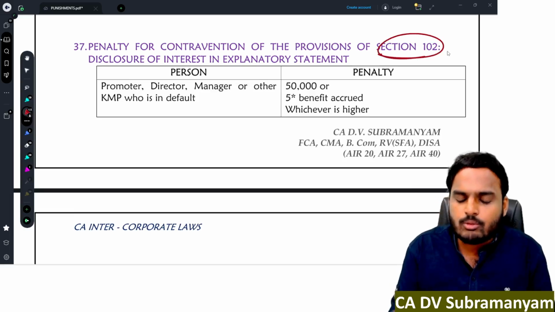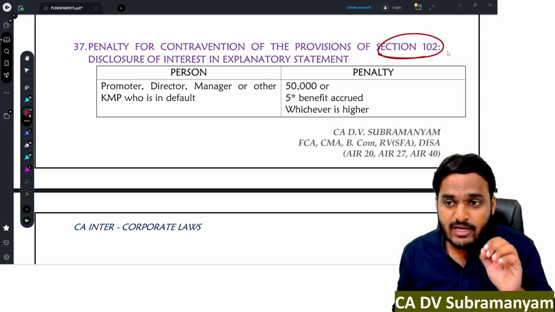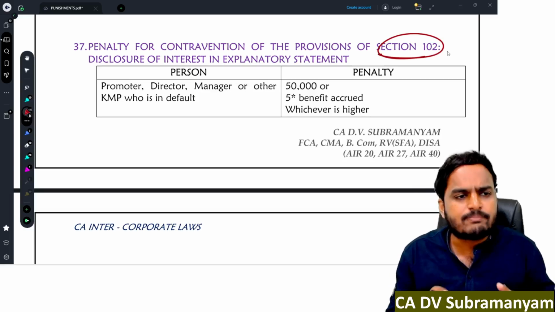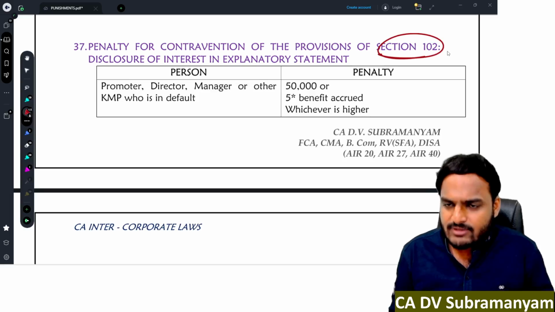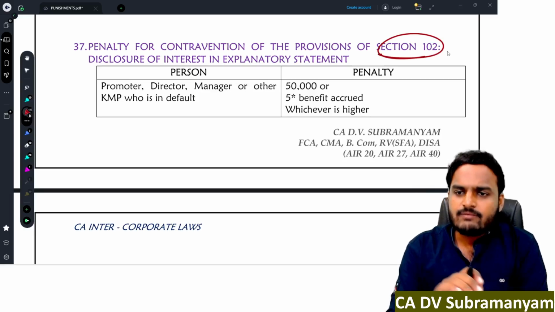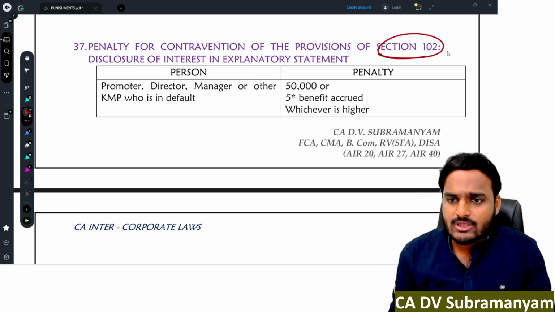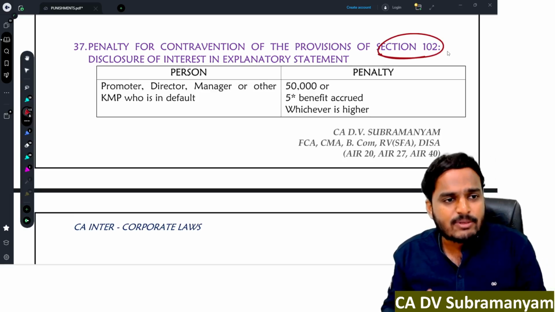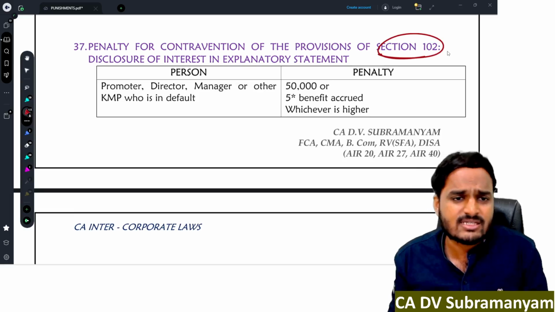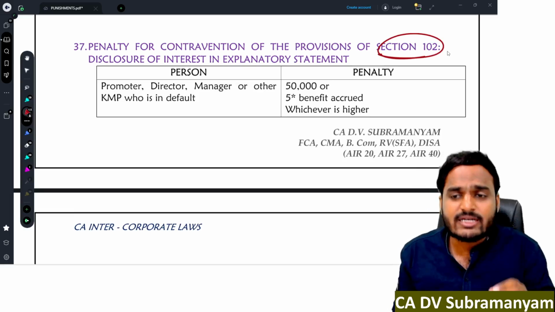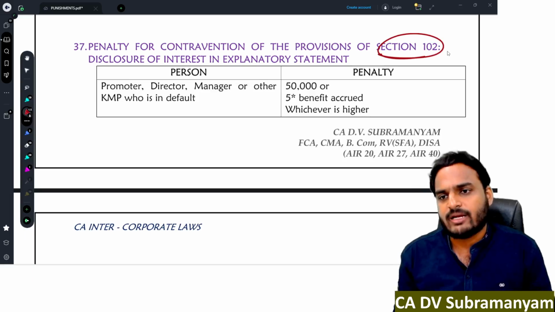Next one, penalty for contravention of the provisions of section 102. Section 102 is all about the explanatory statement. An explanatory statement is compulsory for all special business items. With respect to these special business items, if the director, promoter, KMP or relatives of these people have any interest in the special business items, they have to disclose that interest in the explanatory statement.